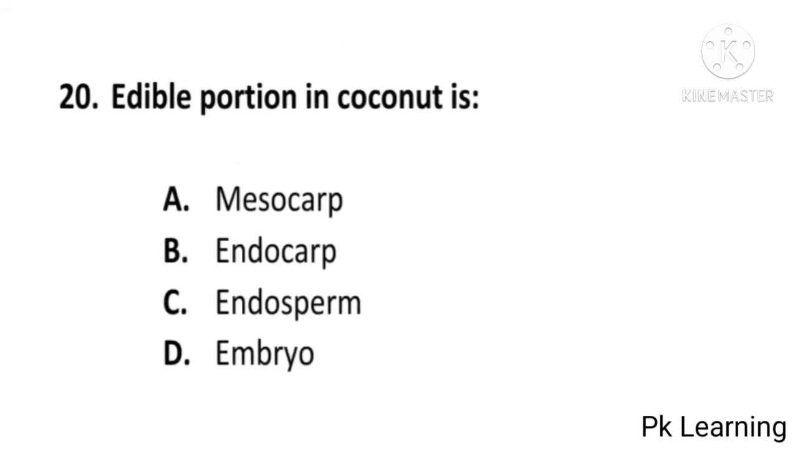Edible portion in coconut is mesocarp, endocarp, endosperm, or embryo? And answer is C, endosperm. Edible portion in coconut is endosperm. C is correct option. And next question is,